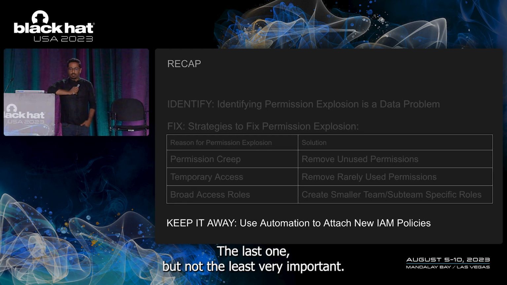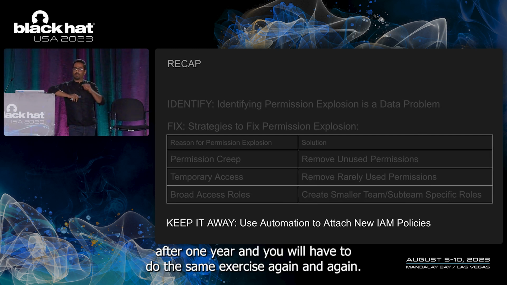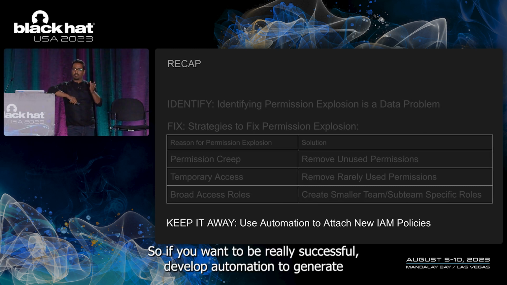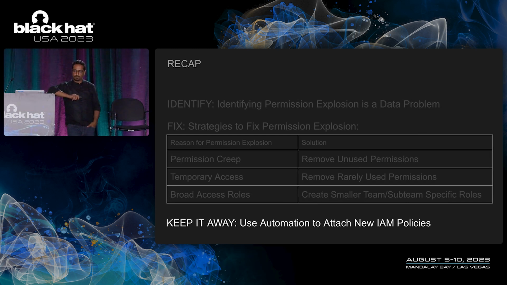The last one, but not the least, very important: use automation. Because if you do not use automation, the same problem will happen after 1 year, and you will have to do the same exercise again and again. So if you want to be really successful, develop automation to generate these IAM policies and attach them automatically to your IAM roles.